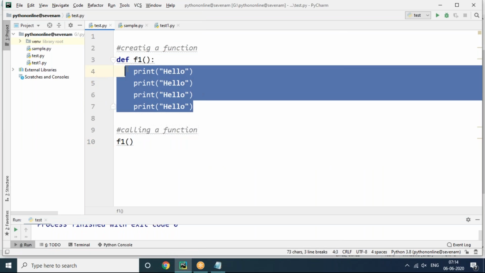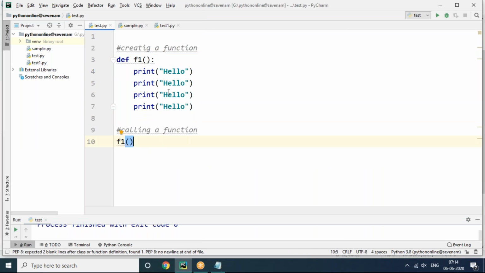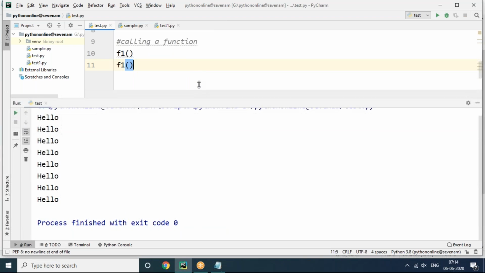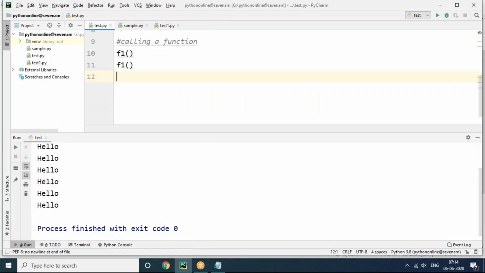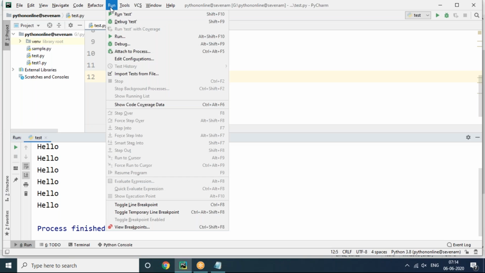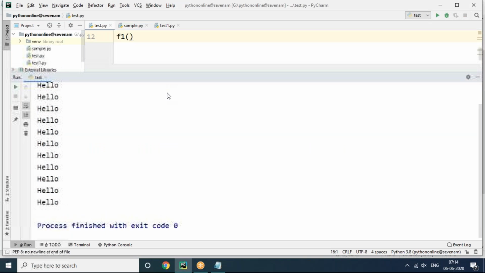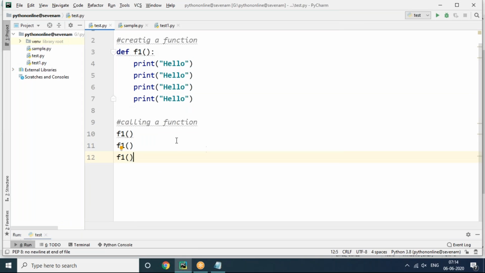This is called function statements. In this situation, if you want to display hello 4 more times, there is no need to add 4 more print statements. We can just call the function one more time, and then you get 8 times the output hello. Again, one more time I can also call. Once we create a function, you can call that function repeatedly whenever and wherever it is required. This is the advantage of functions. Even so, this code is also sometimes not suitable. Why? Because I would like to print hello 100 times.